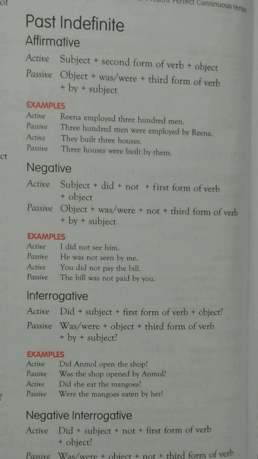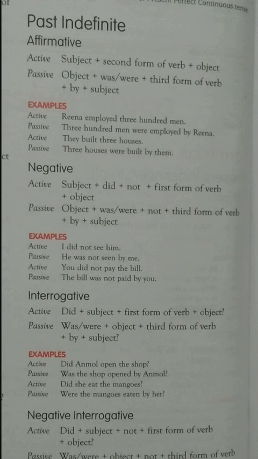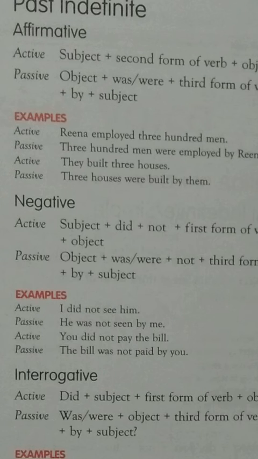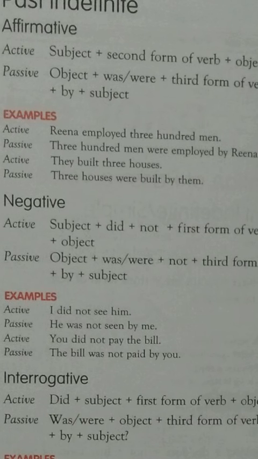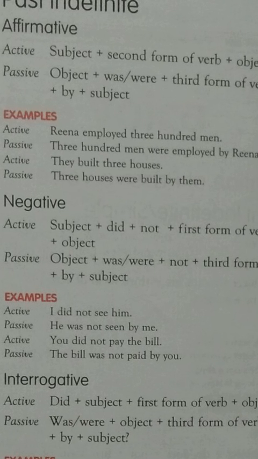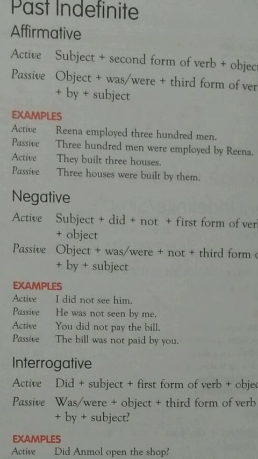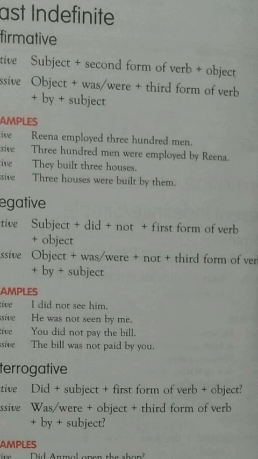Now in past indefinite or simple past tense, see the example sentence. In active voice, Reena employed 300 men, and its passive voice will be 300 men were employed by Reena. Now you see Reena is the subject in active and 300 men is the object.